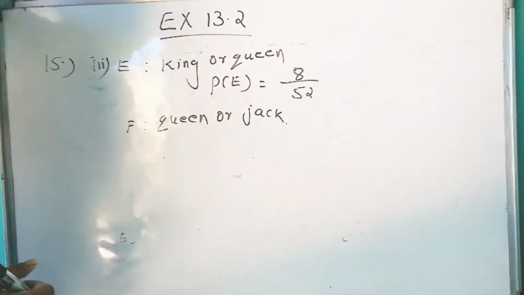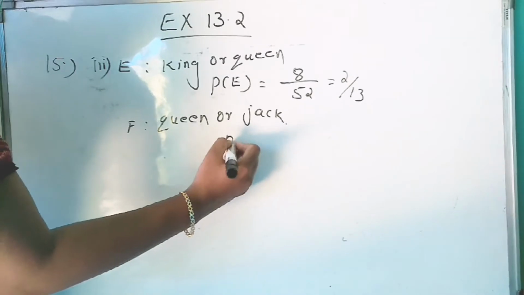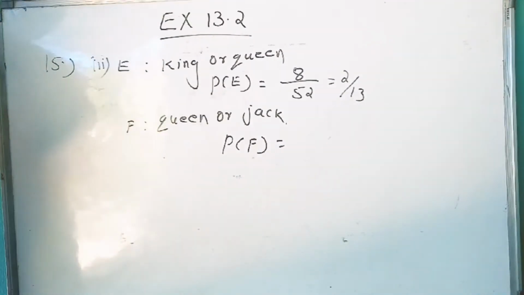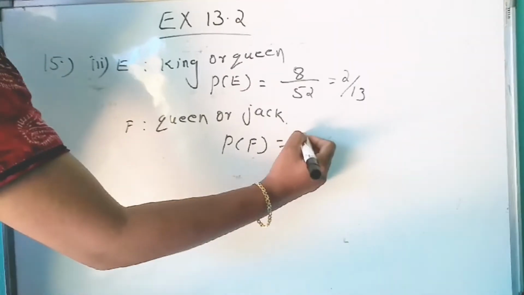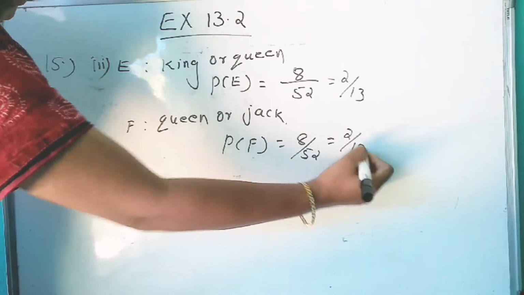So 8 by 52, that is 2 by 13. And here for F, queen, 4 cards are there, and jack also we have 4 cards. So total 8 by 52, that is equal to 2 by 13.